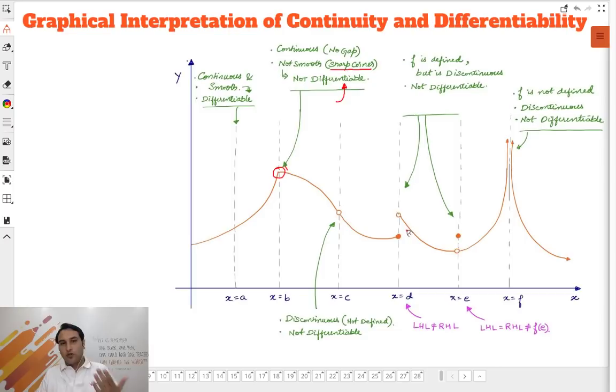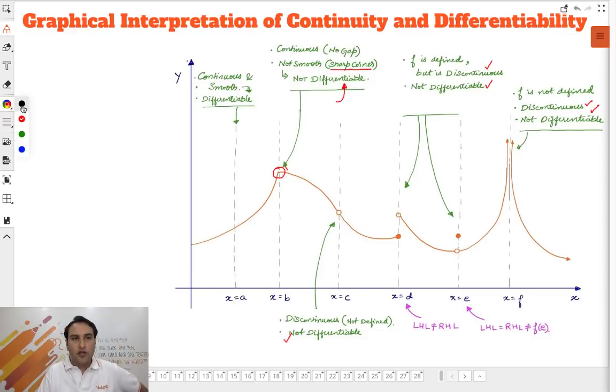Also, wherever the graph is discontinuous, it is also not differentiable there. Wherever the graph is discontinuous, it is not differentiable there. But this is the point where the graph is continuous, but because there is a sharp corner, the function is not differentiable. Quick summary of all that you know.